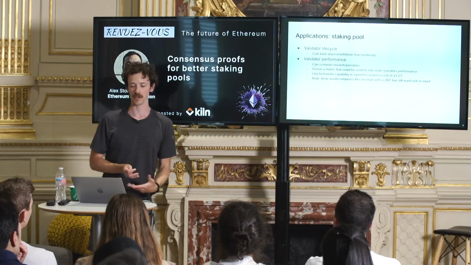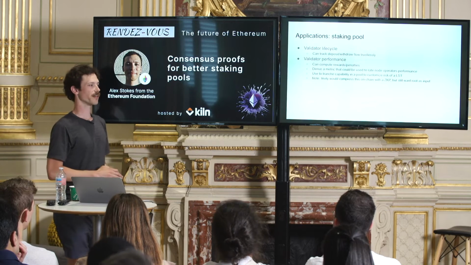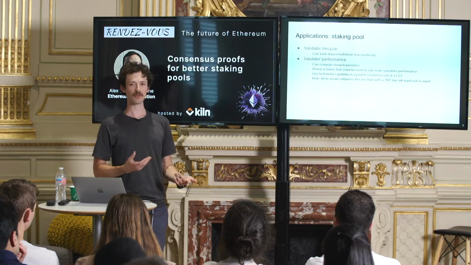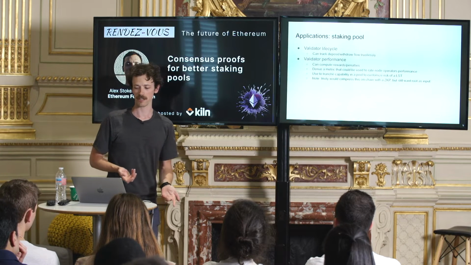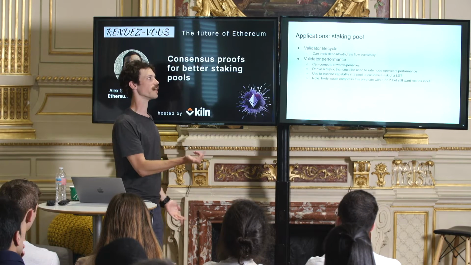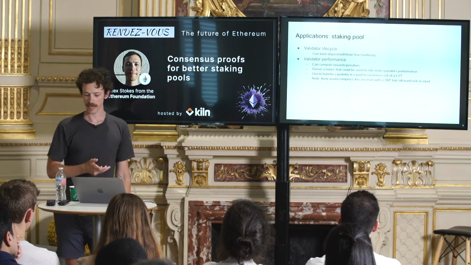Just to call out some specifics, I mentioned staking pools. One thing you could do is look at validator lifecycles. Very simply, does this validator exist? Has it deposited? You can imagine I'm trying to join some pool, and maybe I'm griefing the pool somehow by claiming, hey, I'm a validator, and here's my pub key, but it's actually not even in the state yet. Something like that.